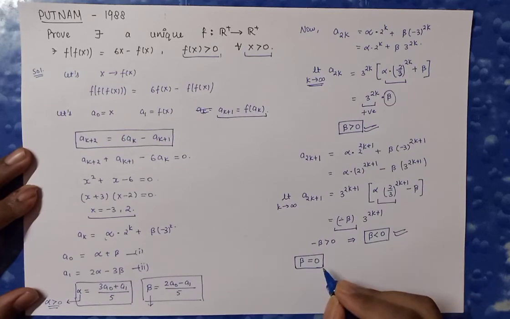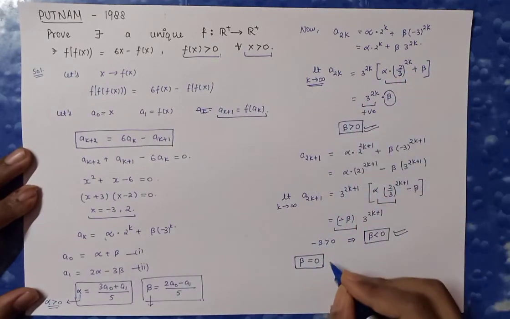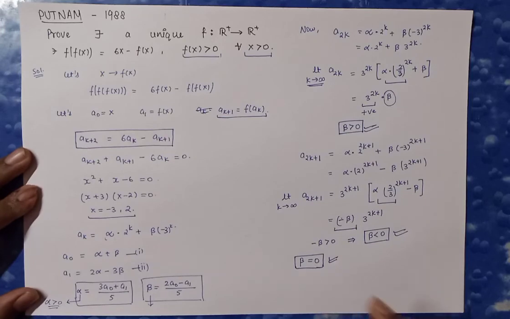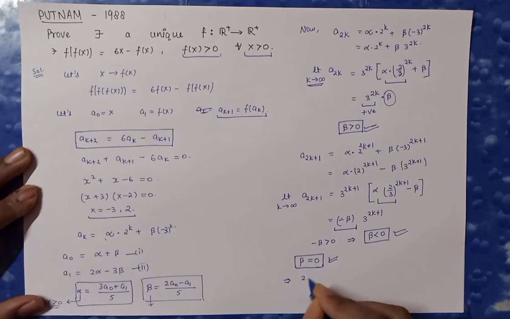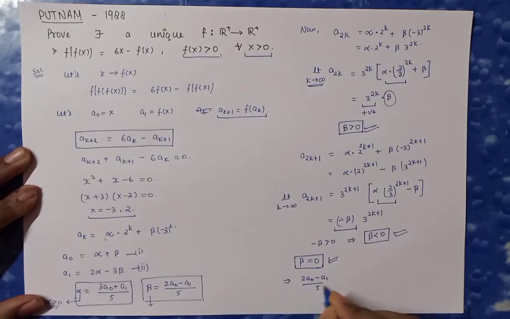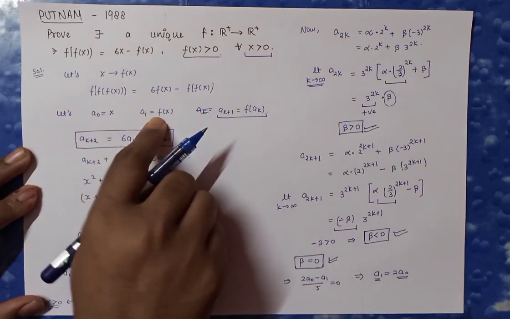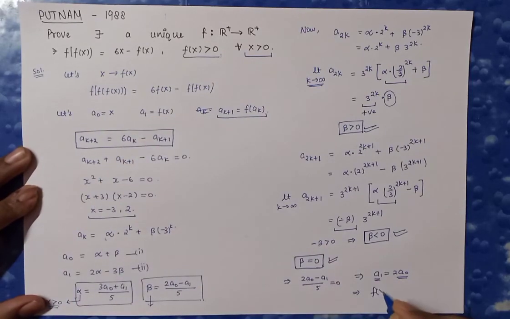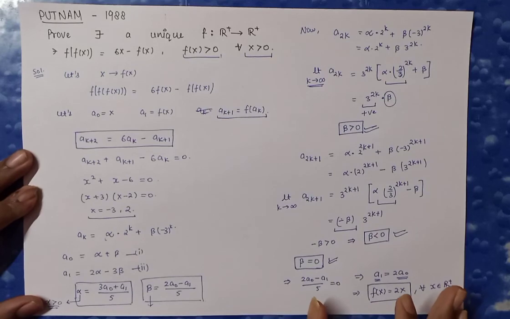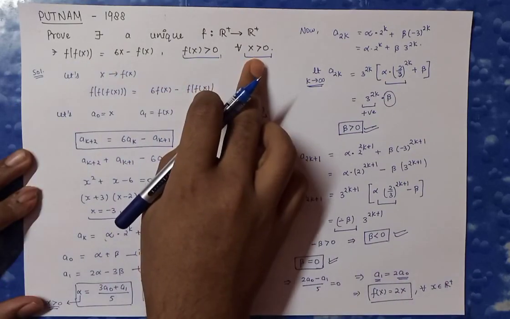So what I'm going to do is, because it is all the limiting value, beta can be 0, and we are taking that beta is 0. Now we are going to use this. Beta equals 0. This implies that 2a0 minus a1 by 5 must be 0. This simply implies that a1 must be equal to 2a0. What was a0, which we had defined x, and what was a1, which we had defined f(x). So simply f(x) equals 2x for all x belonging to R plus. So this is the only function which is going to satisfy this given functional equation.